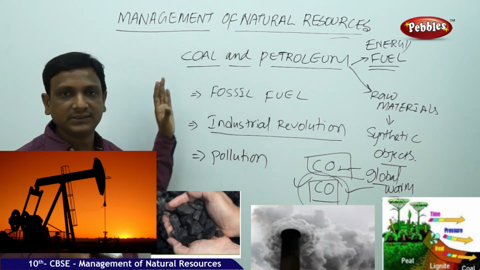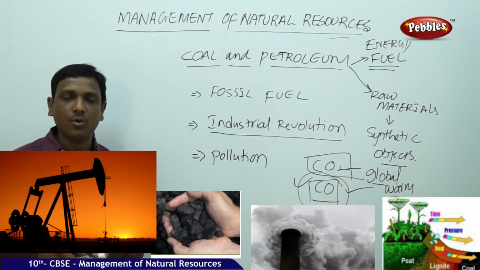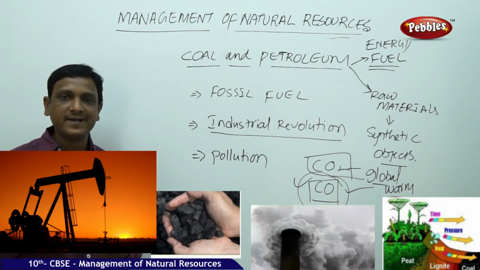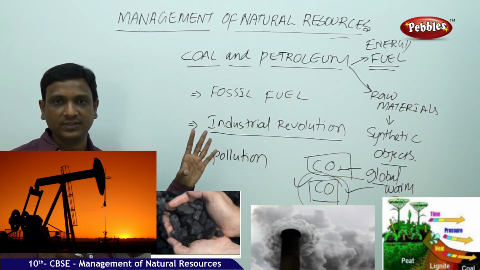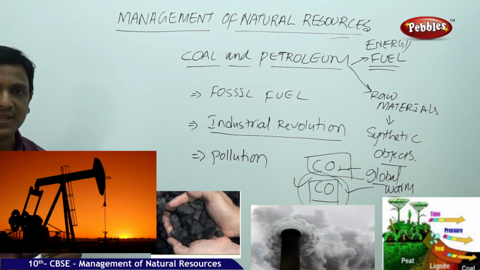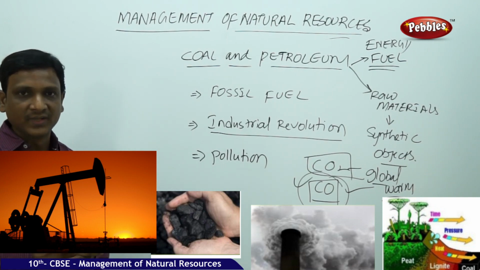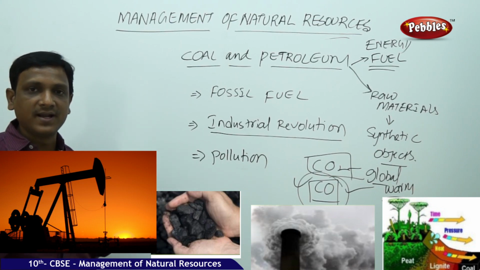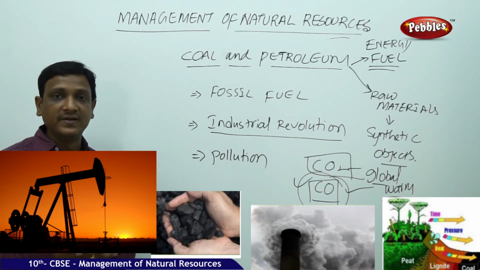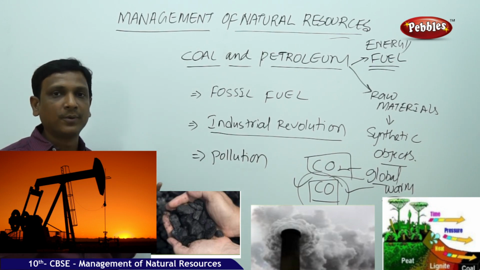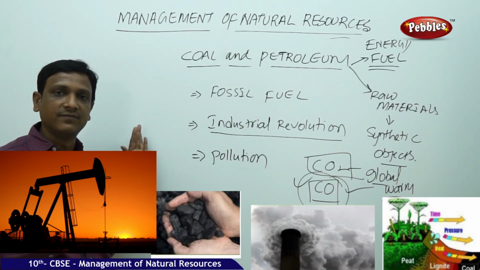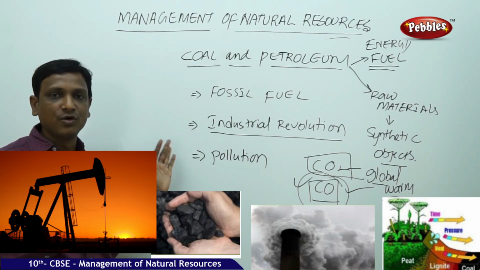So in this chapter, we have seen about coal and petroleum, water and forest. Forest, water, coal and petroleum are the different natural resources which we discussed in this chapter, their proper management and judicious use, and what are the various social, economic, environmental issues that are linked up, what is our responsibility, what kind of awareness we must have, what kind of decisions we should take, and what kind of options we have to choose for a proper management of these natural resources for a sustainable growth in an eco-friendly environment.